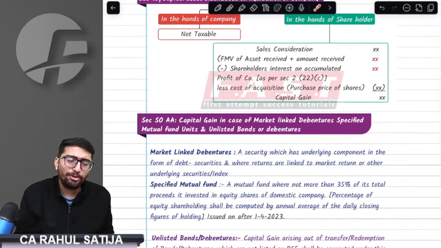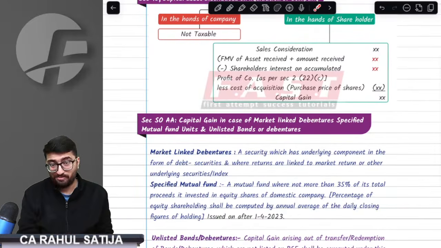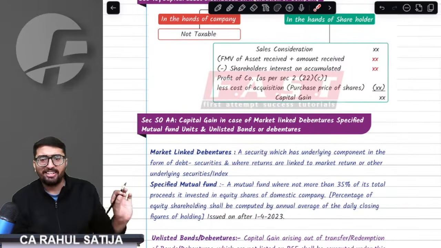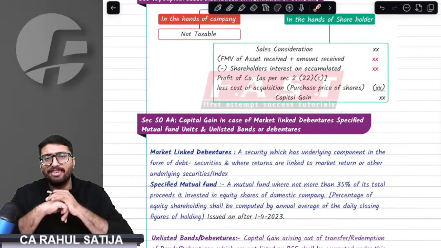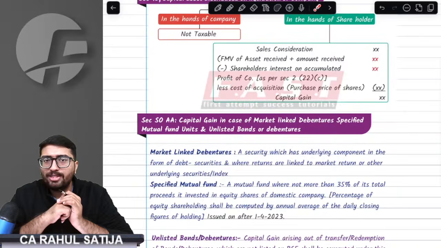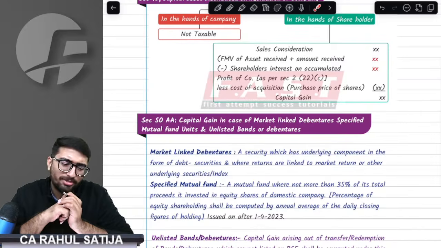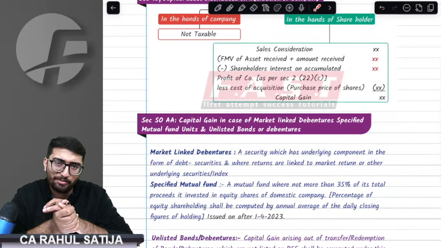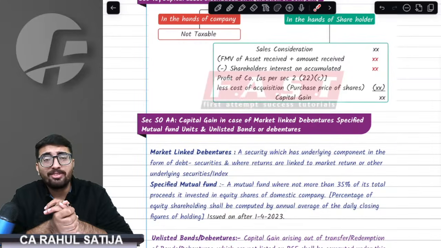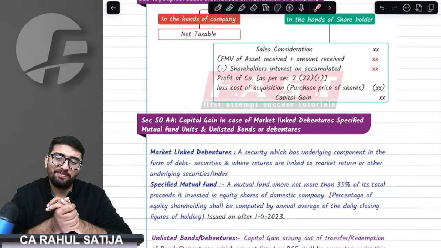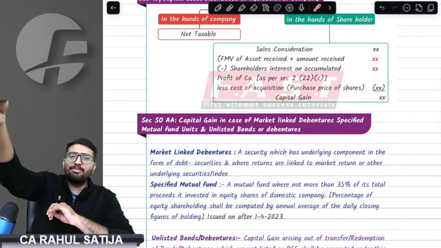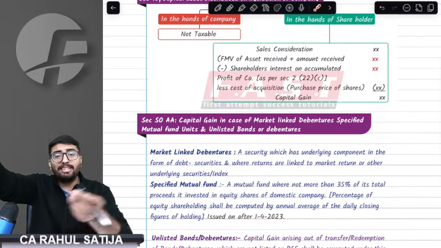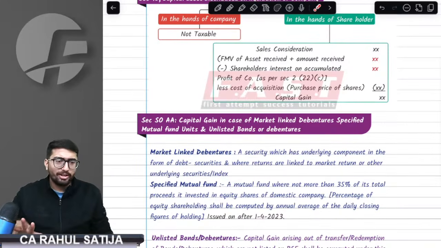Section 50AA, a very beautiful section, and yet not asked yet. It is really, really important from the examination point of view. I personally think it is very important. Sir, section 50AA talks about three securities, which might be long-term securities or short-term securities. We don't care. They might be long-term capital assets or short-term capital assets. What we really care about is that whenever you sell or transfer them, you will be charged to short-term capital gain. Securities might be long-term or short-term capital assets, but the capital gain will always be short-term. Got it, sir?